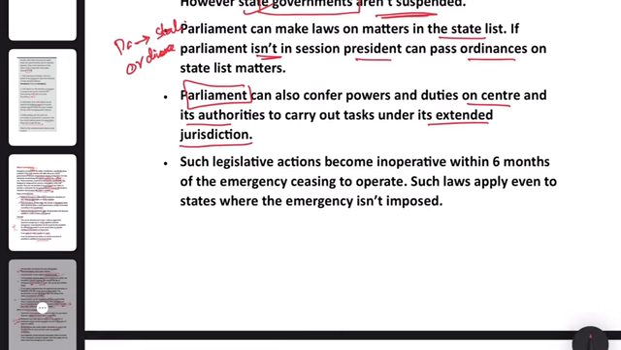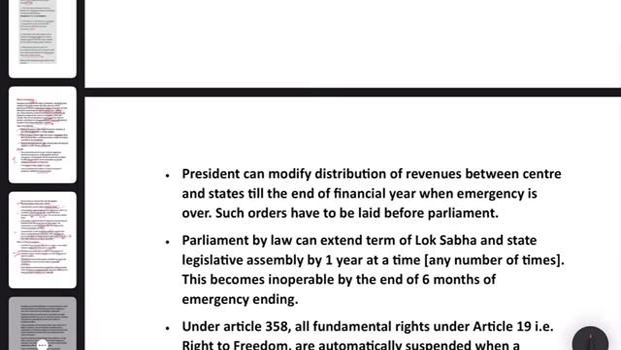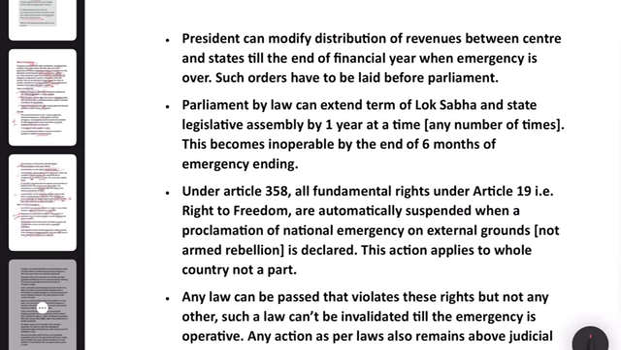Such legislative actions become inoperative within 6 months of emergency ceasing to operate. Such laws apply even to states where the emergency isn't imposed. So, the laws which Parliament can make apply to states even where the emergency isn't imposed. Then, President can modify the distribution of revenues between center and state till the end of financial year when the emergency is over. Such orders have to be laid before the Parliament. So, Parliament approval is needed.